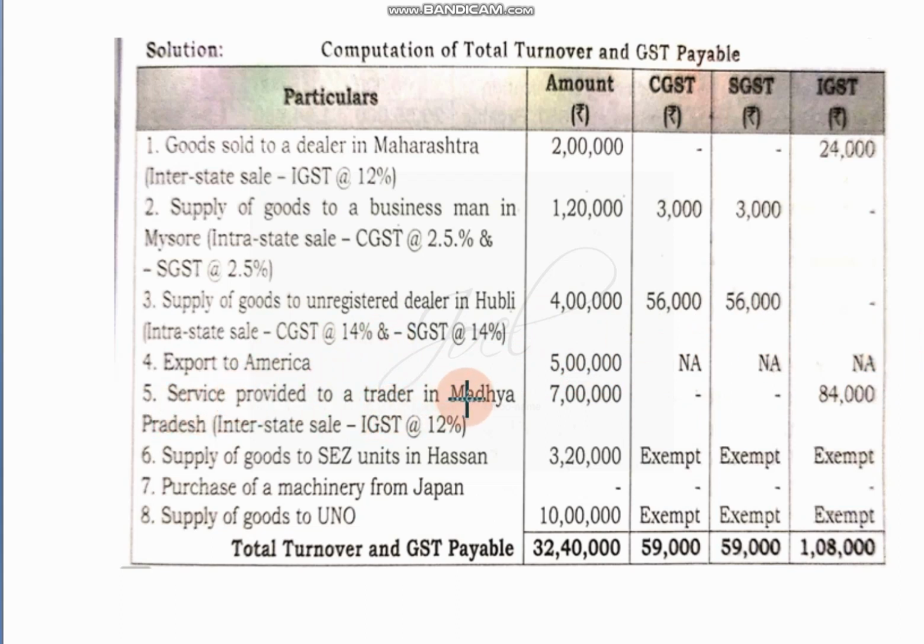Service provided to a trader in Madhya Pradesh, some other state, right? Other state in the sense IGST is applicable. Rate is given as 12%. 7 lakh into 12% we have to do. Next, supply of goods to a cess unit. It is considered as deemed export, so it is a part of total turnover but exempt from tax. Next, supply to UNO, again an international organization. It is a part of total turnover but exempt from tax. So this is the way you will solve the problem where SGST, CGST and IGST, all the items are included. We'll work out one more problem.